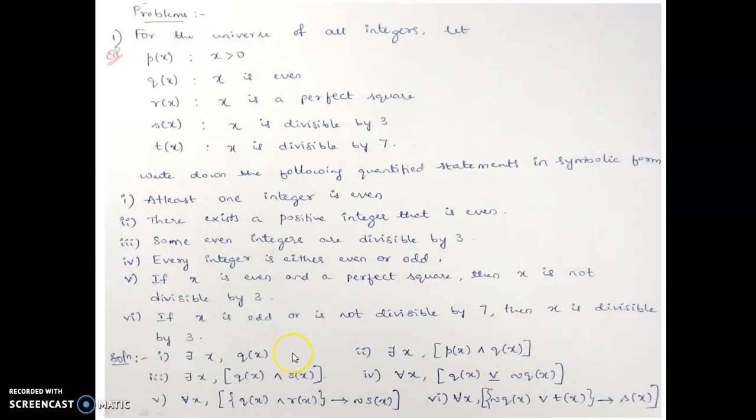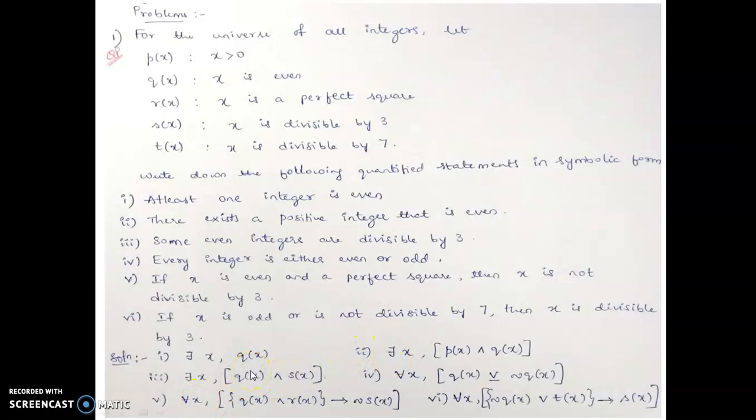We'll see one more example, the third one: some even integers are divisible by 3. Here x is even, which is q of x. Some means we use the there exists symbol again. Then q of x, and the next part, divisible by 3, is associated with s of x.